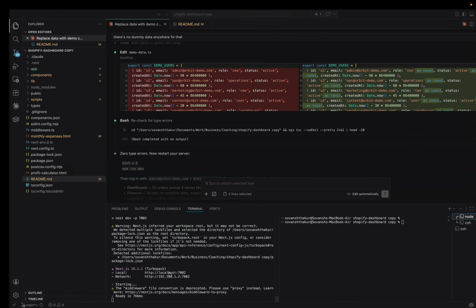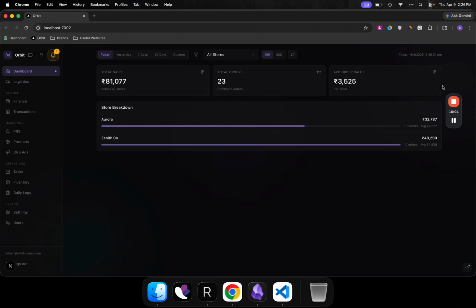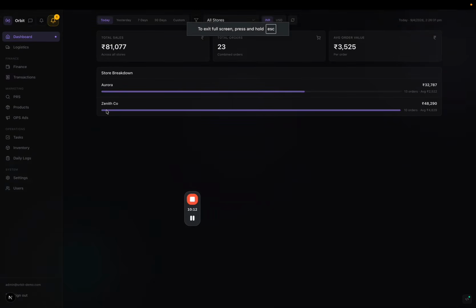Okay, let me open this up. So this, as you can see, is Orbit, right? It looks very beautiful, firstly, right? So thank you.